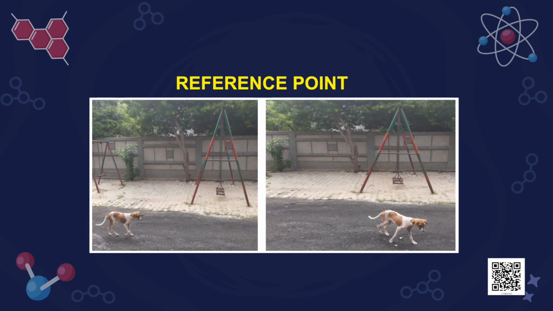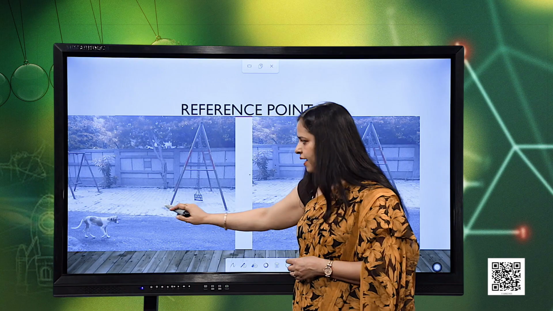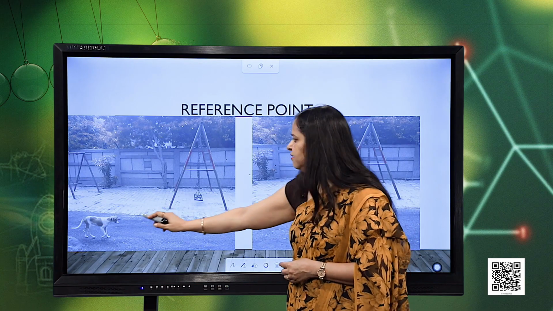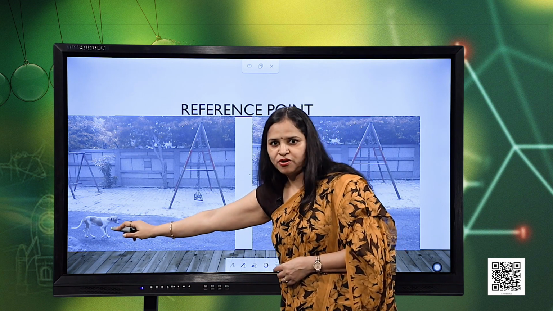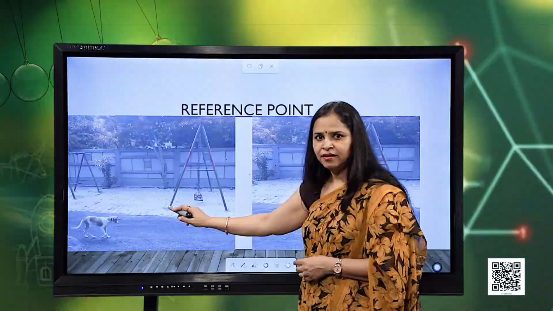Now, look at another situation. Here, I have taken the same example, but now just compare the two pictures. Here, the position of the dog with respect to the swing in this figure is towards the left. So, this is the position of the dog with respect to this swing.